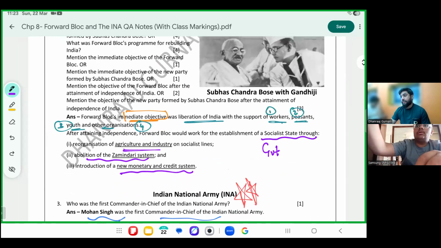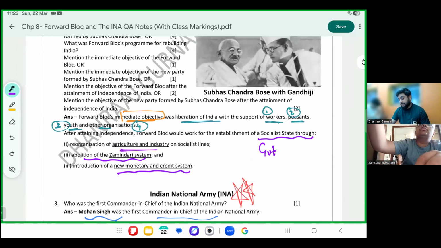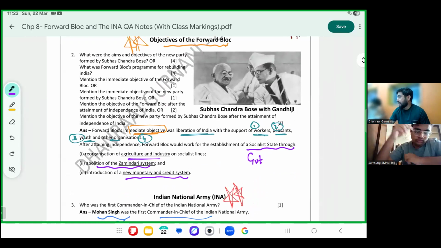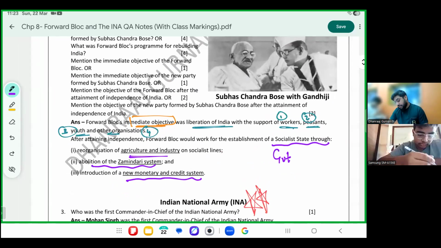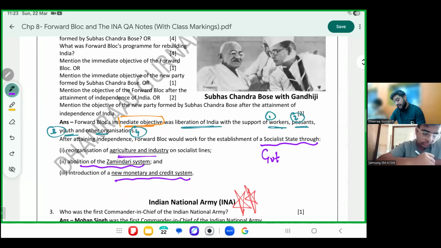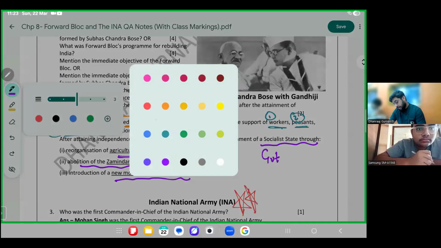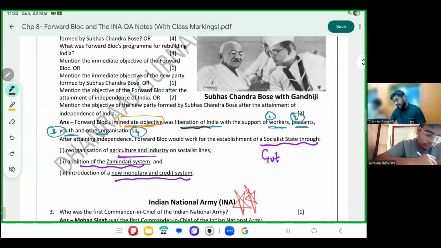Immediate objective of forward block, short answer, please mark 100%. There is not a year that has gone by where they have not asked you the objectives of forward block. Forward block's immediate objective, as you can see, is marked in green there. Liberalization of India. First of all, free India, with the help of workers, peasants, youths, and other organizations.